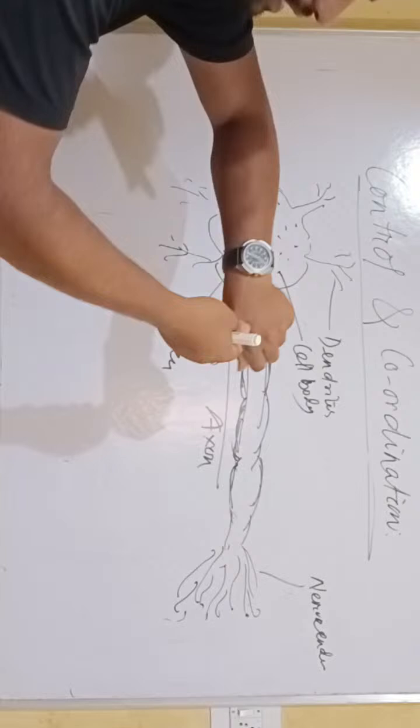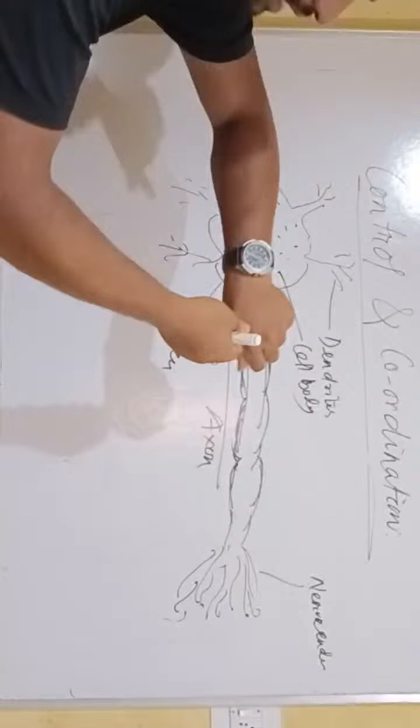This stimulus, hotness, goes from skin to receptor, receptor to dendrite, dendrite to cell body through the axon, then it is transferred to the nerve endings, where there is a gap before another neuron cell is connected. This gap is called the synapse.